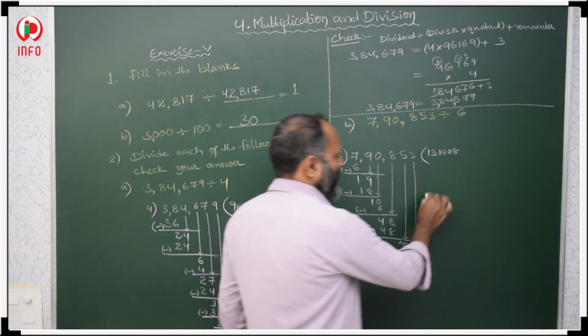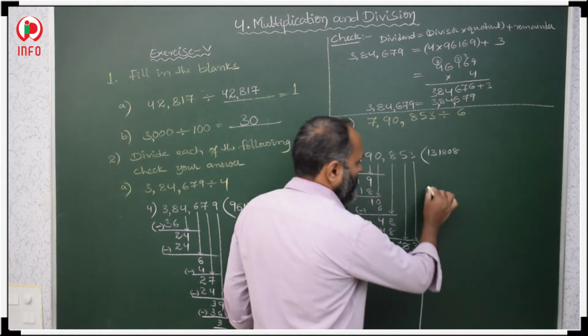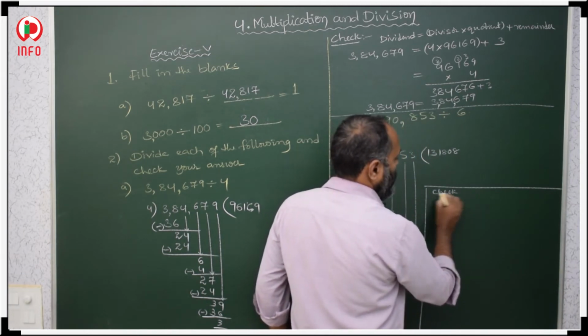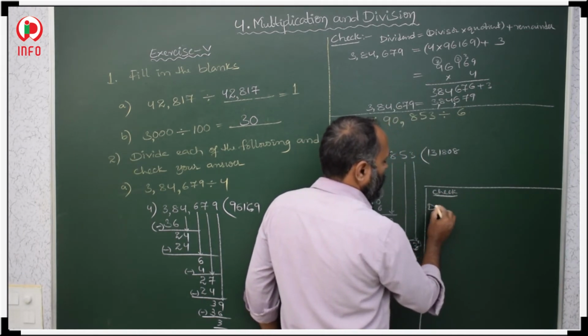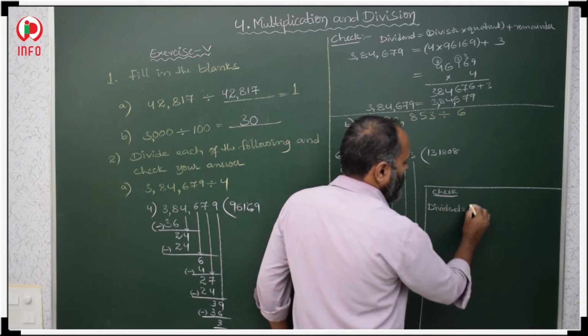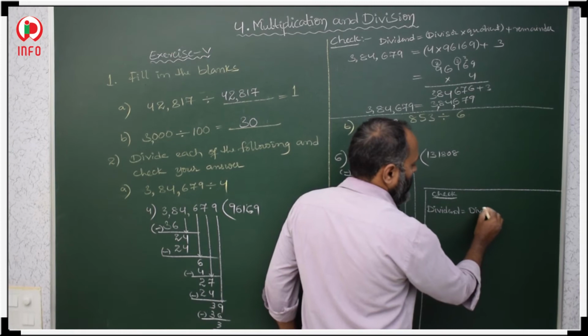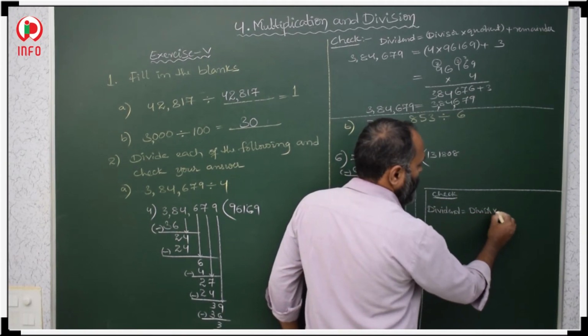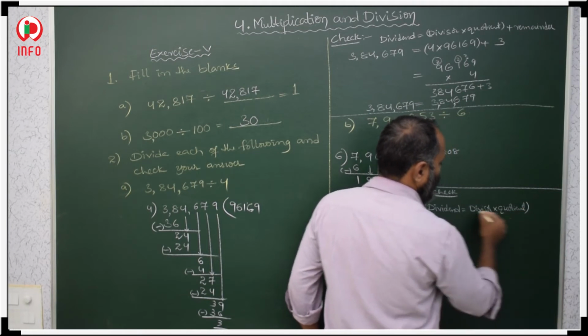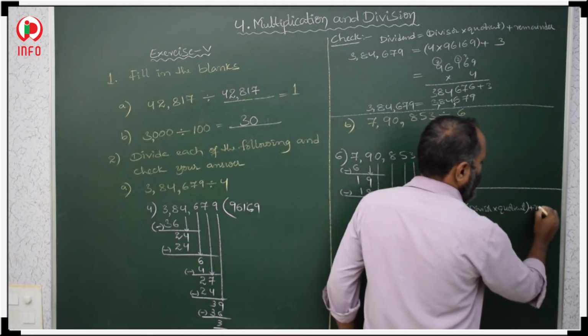Then you have to check here. Check. Dividend is equal to divisor into quotient plus remainder.